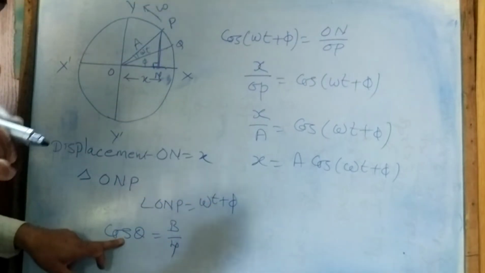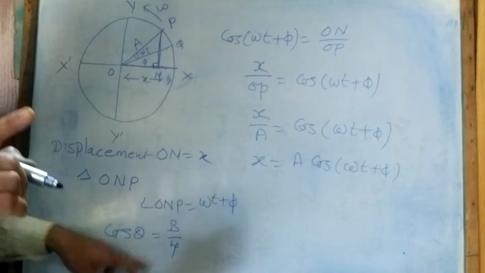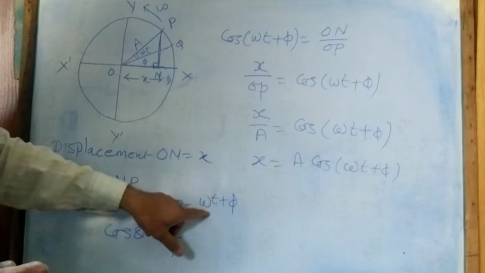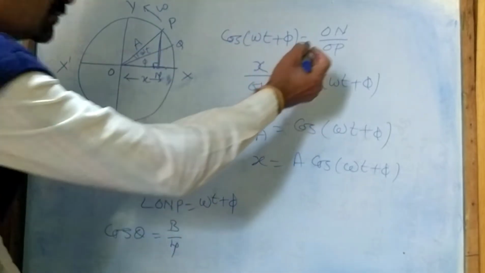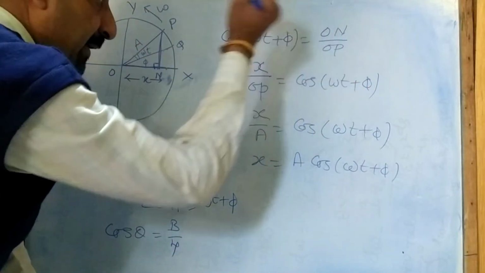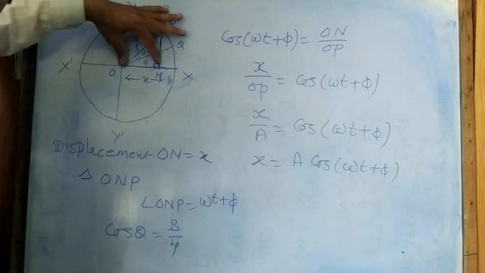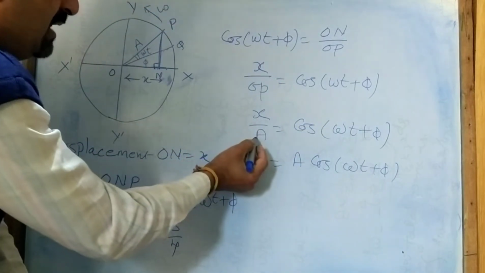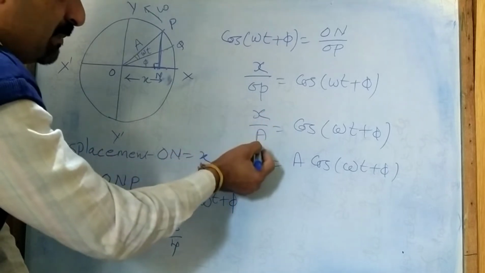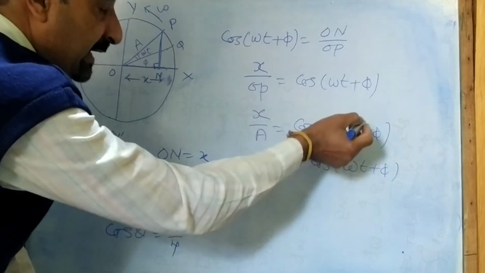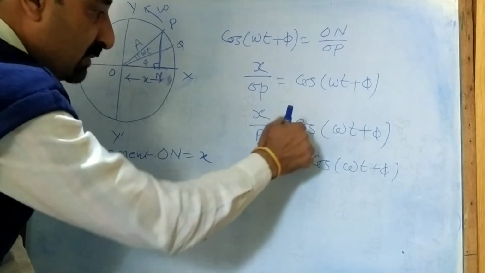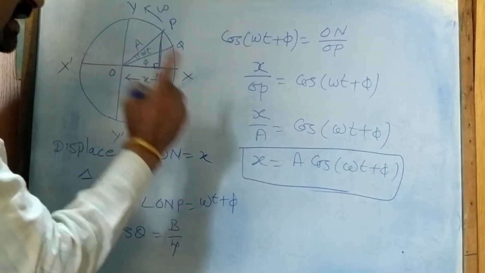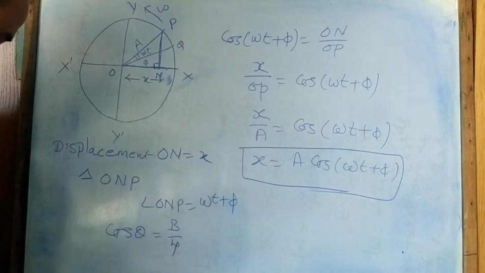So here I will apply cos theta. Cos theta, as you all know, is base upon hypotenuse. The value of theta is omega t plus phi. So ON upon OP: ON is the distance x and OP is the amplitude A. So x upon A is equal to cos(omega t plus phi). If I cross multiply, the displacement x is equal to A cos(omega t plus phi).